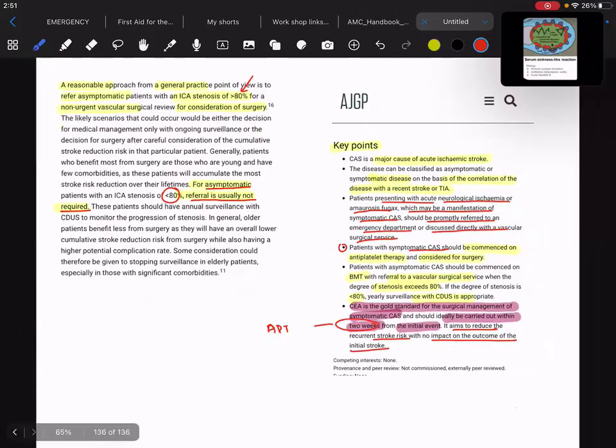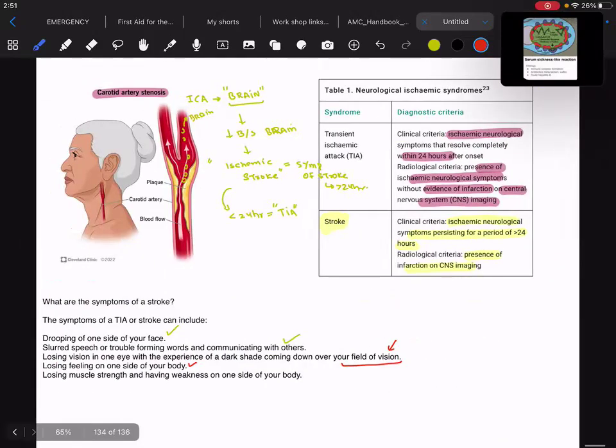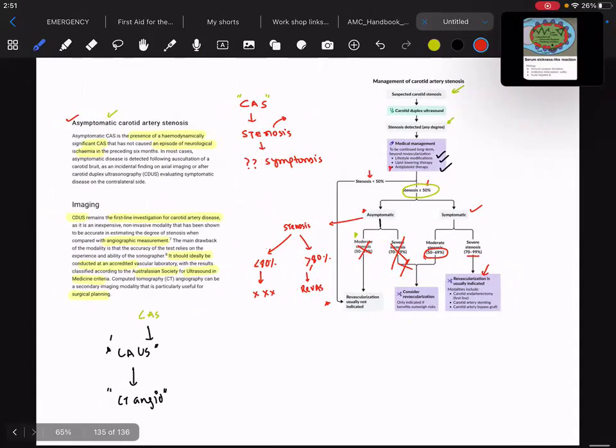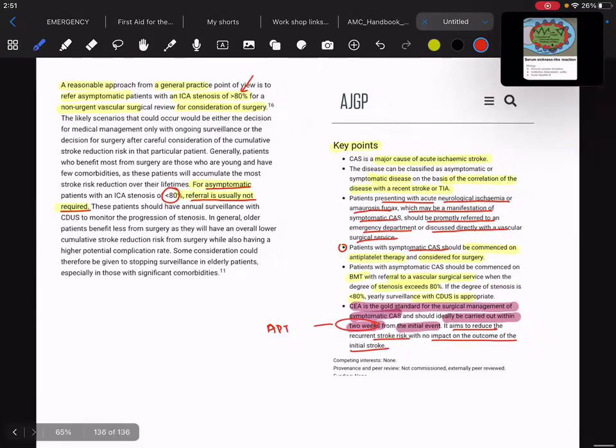Then that's your topic of carotid artery stenosis. Hopefully this is all clear in your mind. If you have to remember one thing, that is the management part, and none other than your investigations. Okay, and hopefully this is all clear now.